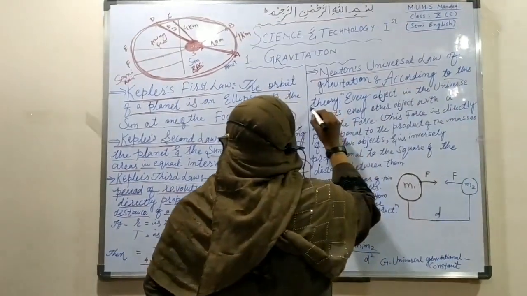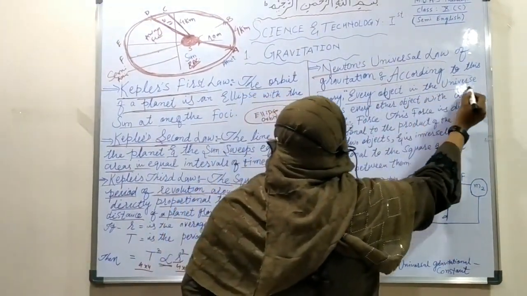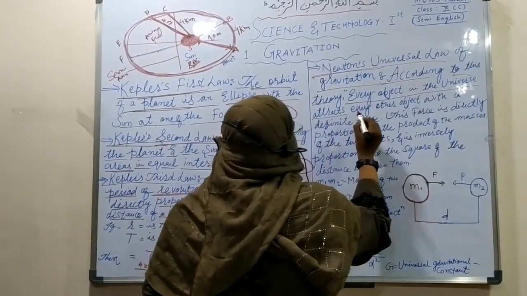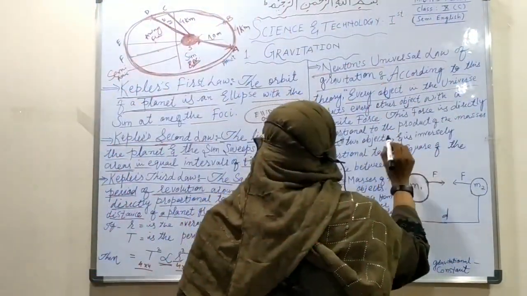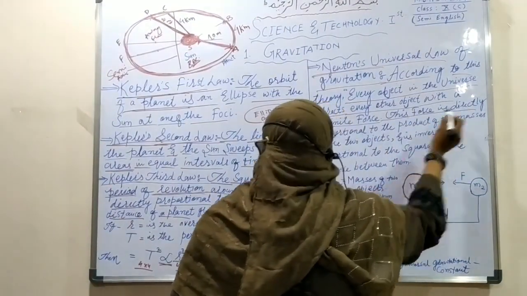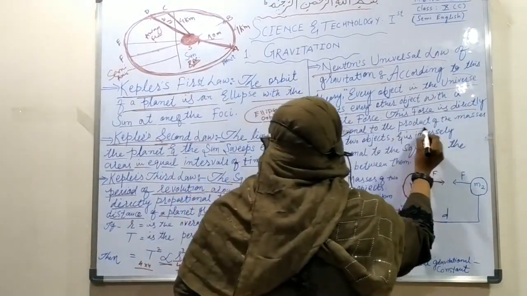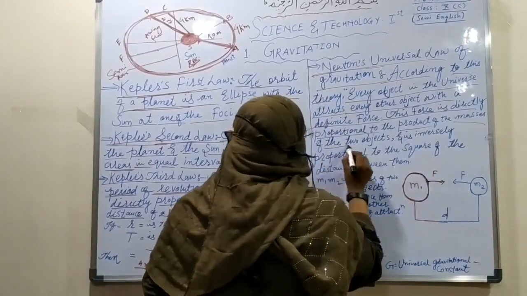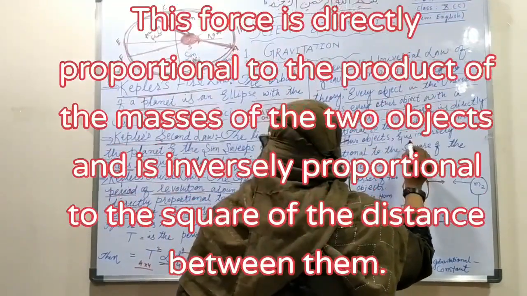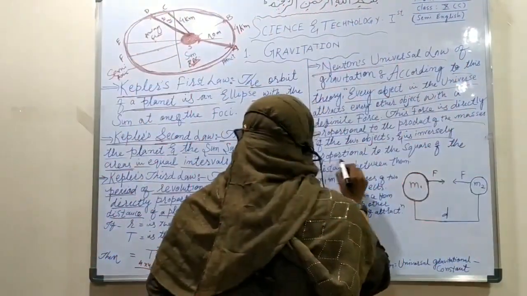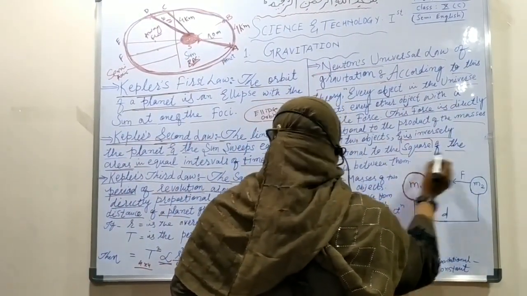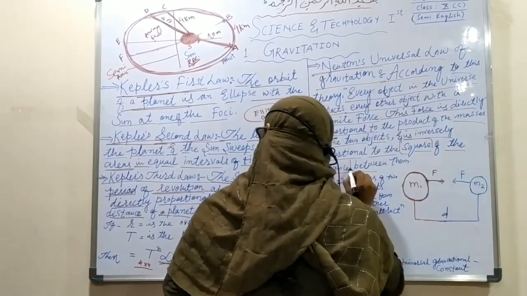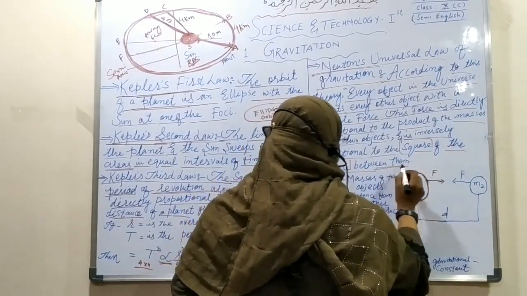According to this theory, every object in the universe attracts every other object with a definite force, and this force is directly proportional to the product of the masses of the 2 objects and is inversely proportional to the square of the distance between them.